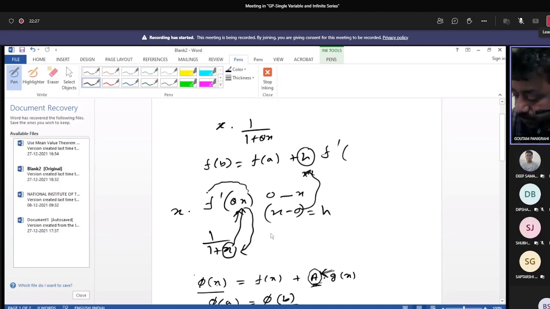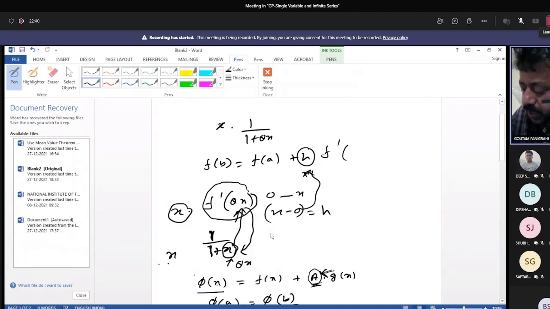First of all, you differentiate it. Then it will be 1 by 1 plus x. Now in place of x, you just put theta x. Then x into 1 by 1 plus theta x, so it will be x by 1 plus theta x.